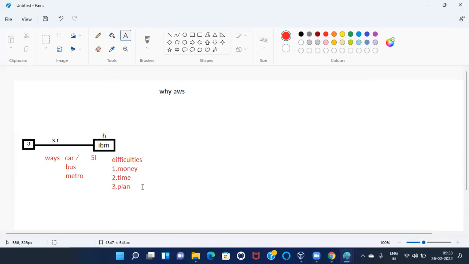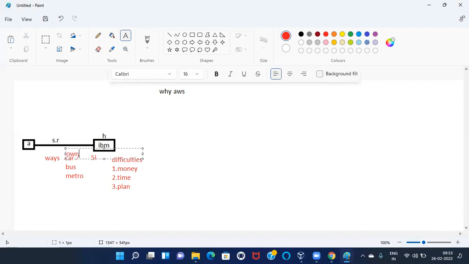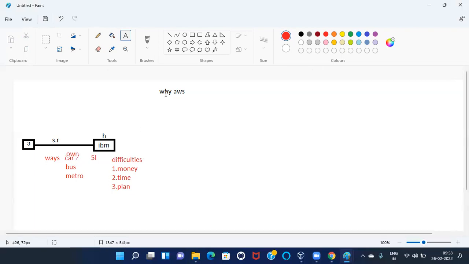Anyway, I avoid these three difficulties. I bought a car. That is what? My own car. Try to understand. This is my own car. I bought a car with 5 lakhs. I avoid all these difficulties. That is my own car. With 5 lakhs, I bought it, correct?